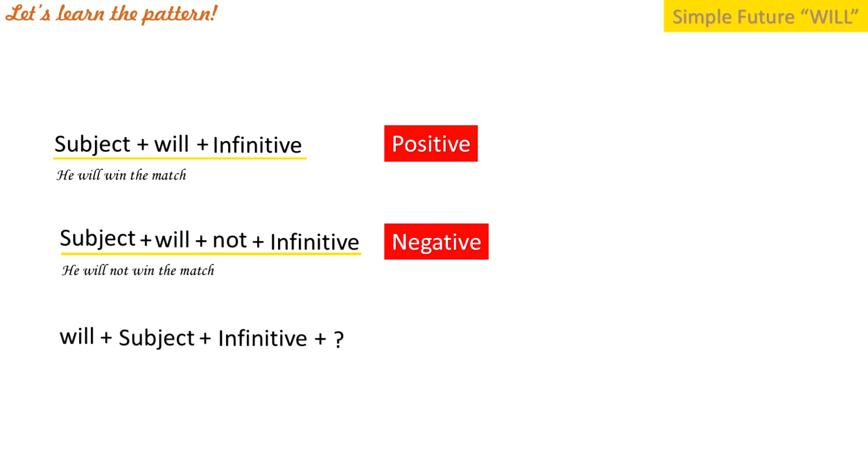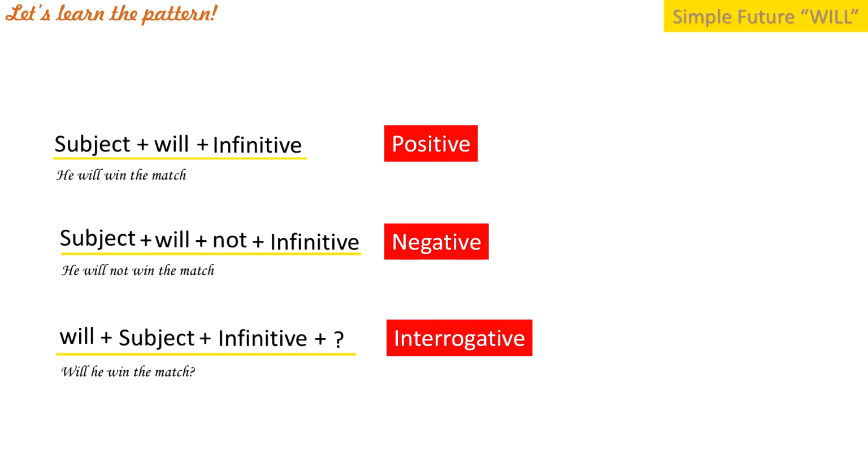And then the last one, if we want to ask a question using will, so we put a modal at the front of the sentence and then subject and infinitive plus a question mark. Like an example, will he win the match? So this is an interrogative sentence for the simple future using will.